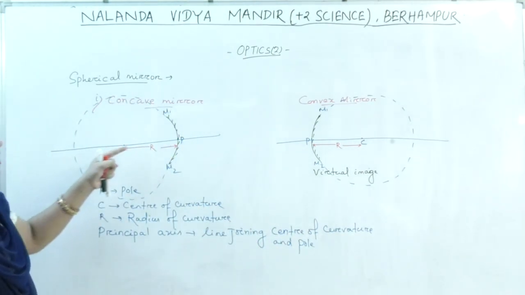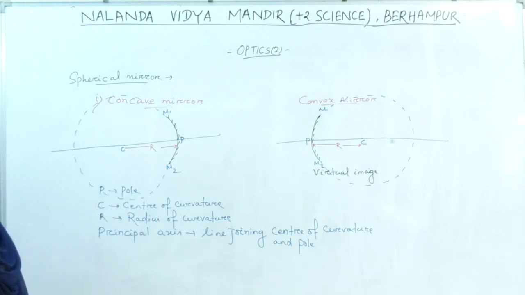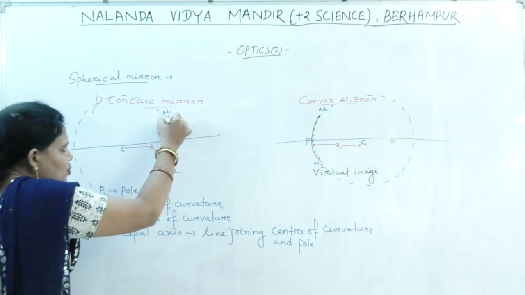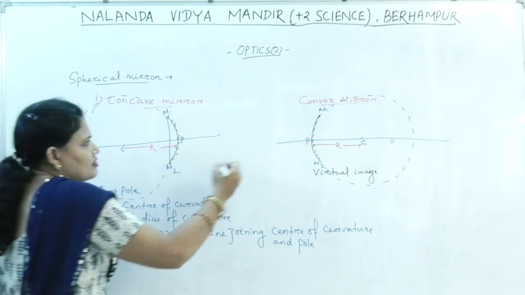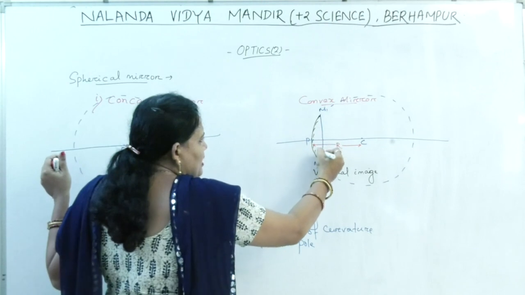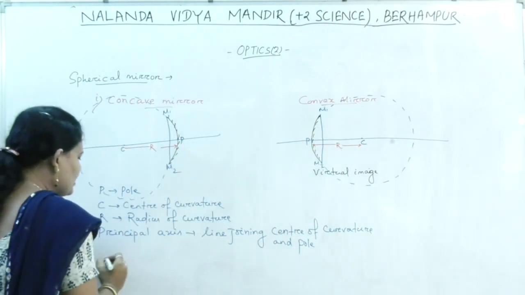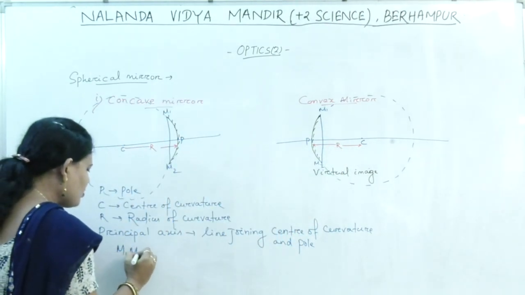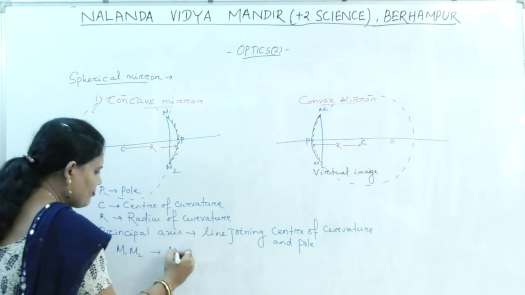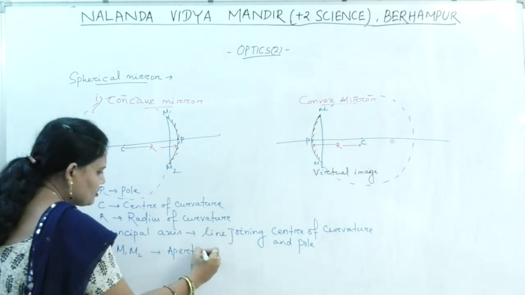So the line joining the center of curvature and the pole is the principal axis. Next, M1, M2, the diameter of the mirror is known as the aperture.